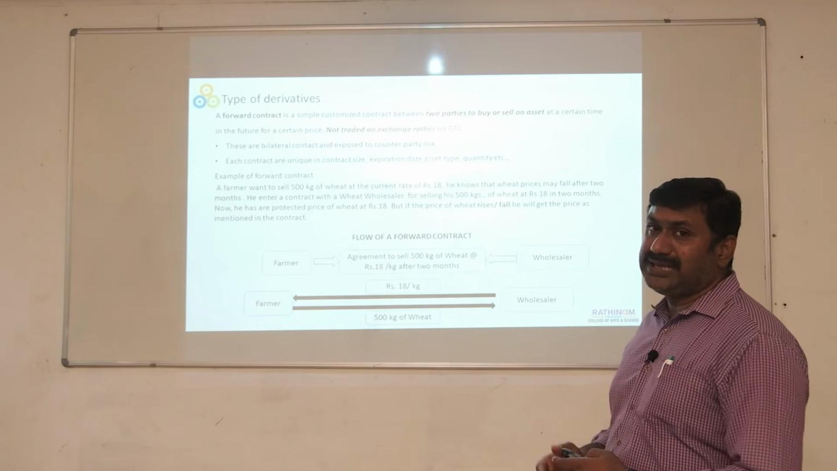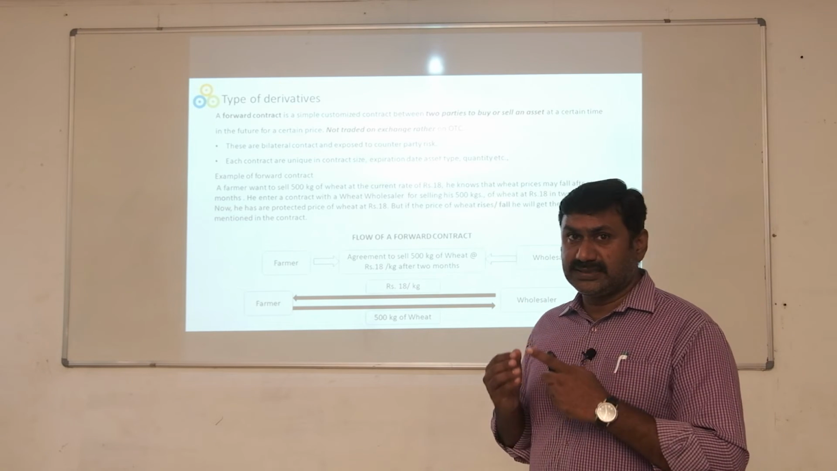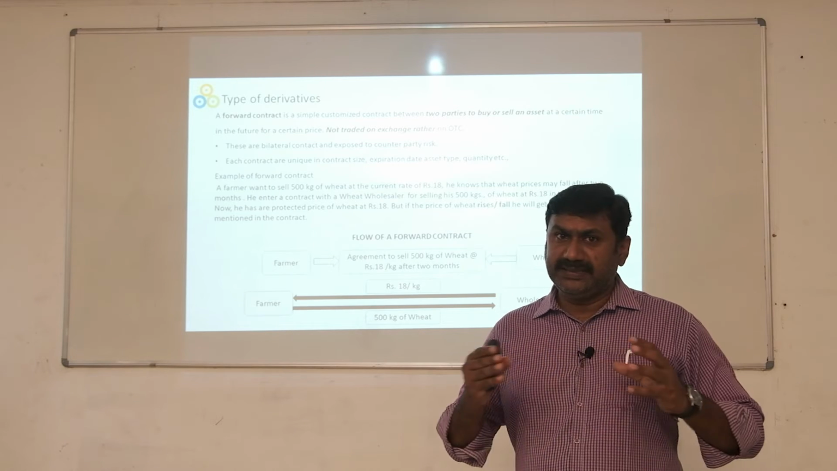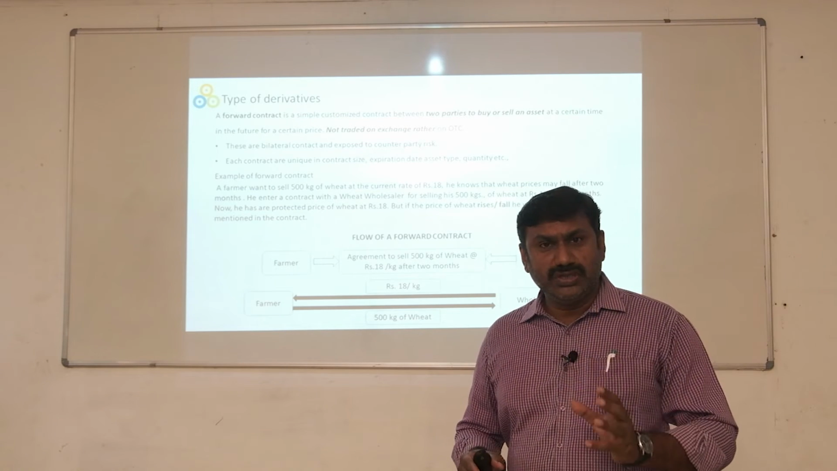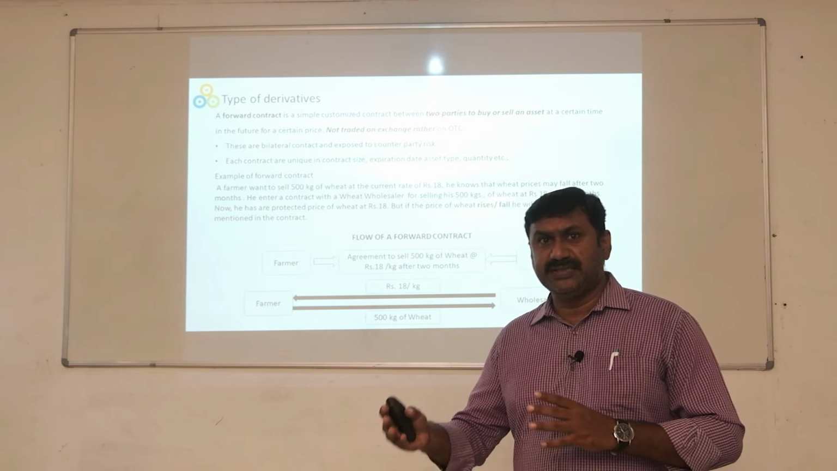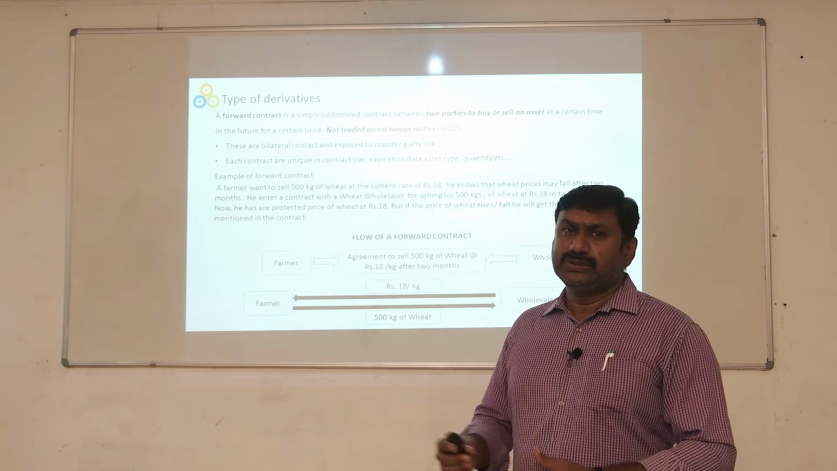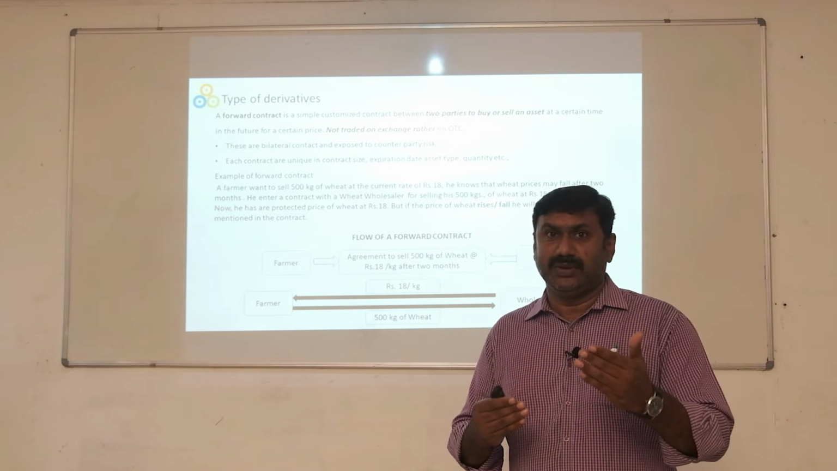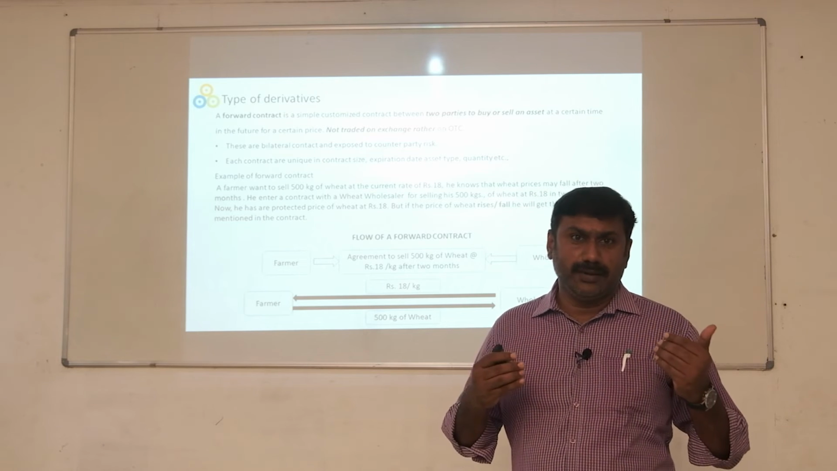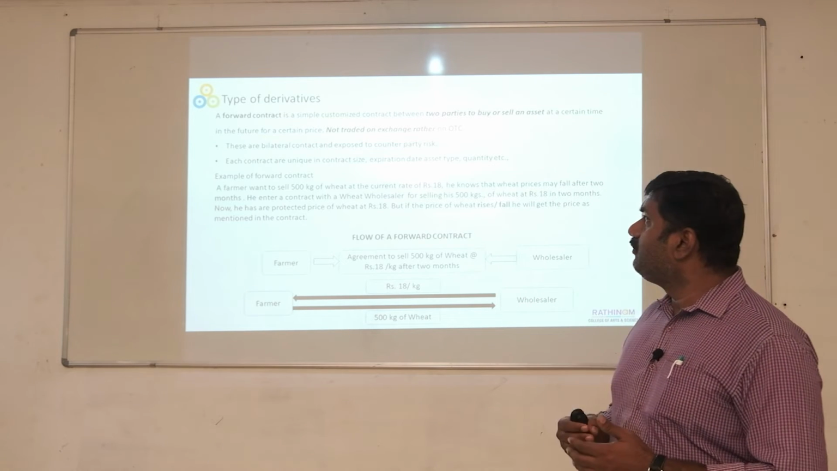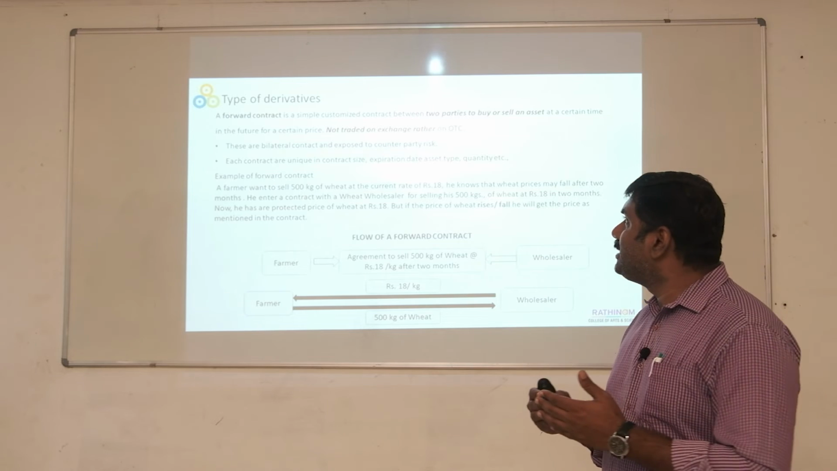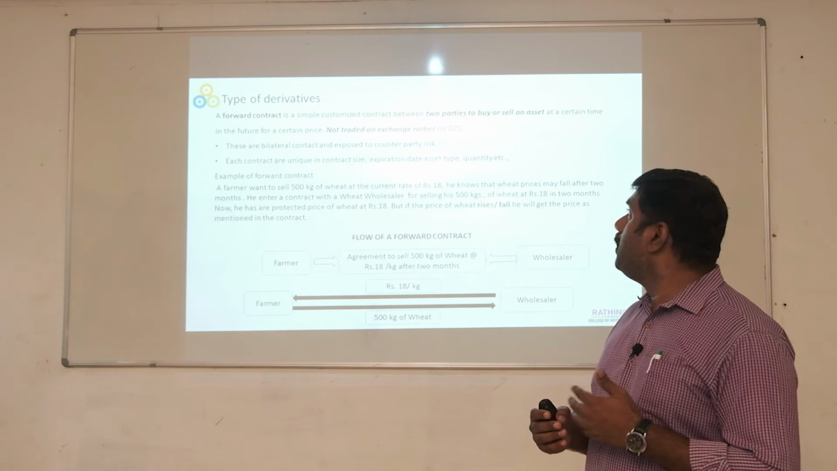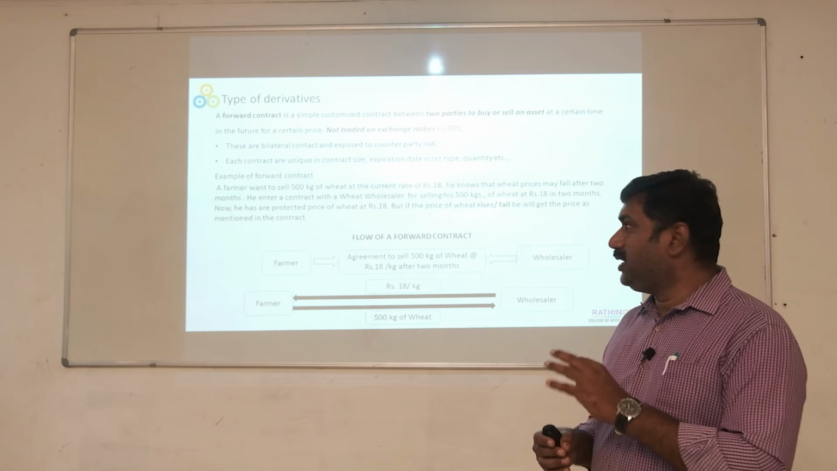Now we'll get into the types of derivative contracts. In the first slide, we saw the basic types: forwards, futures, swaps, options, and exotics. We are going to discuss in detail what all those contracts mean. A forward contract is a simple customized contract between two parties to buy and sell a particular asset.